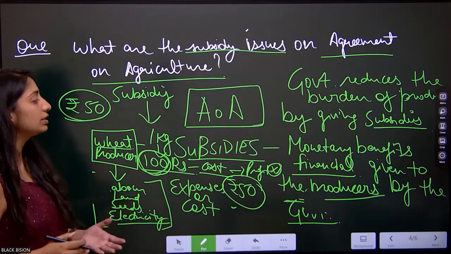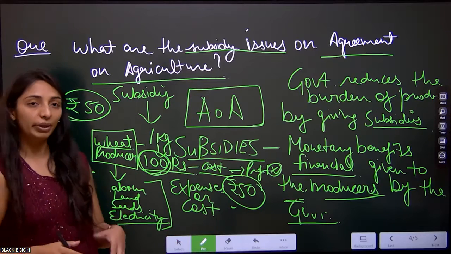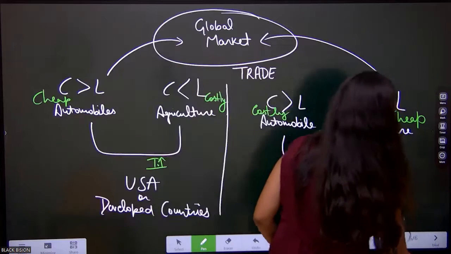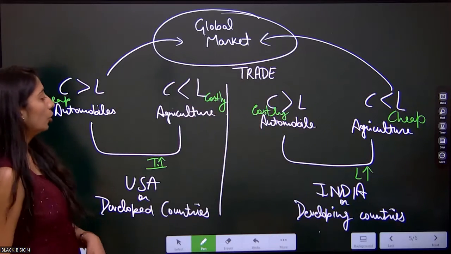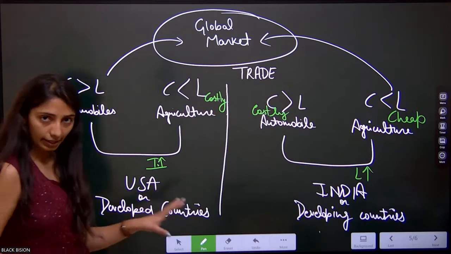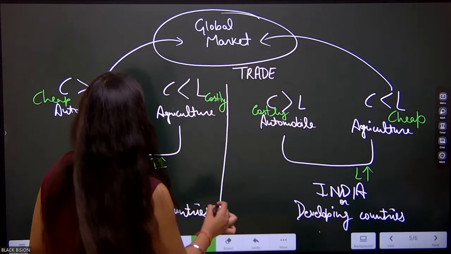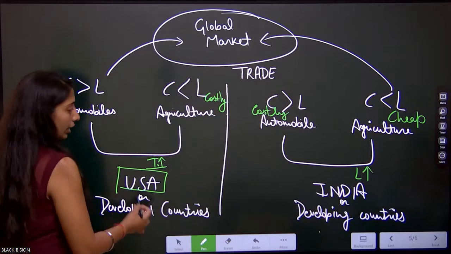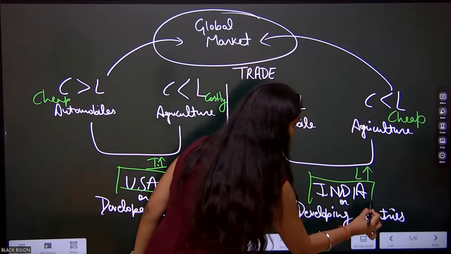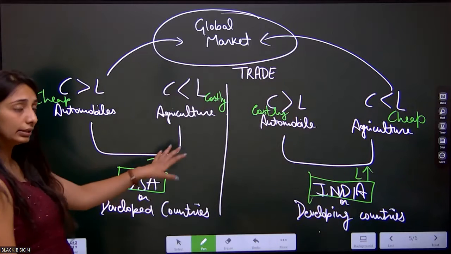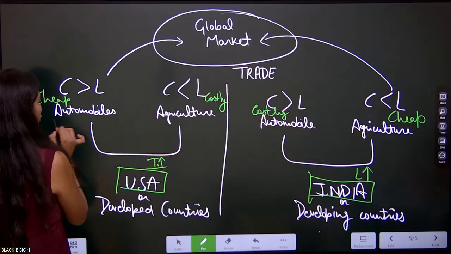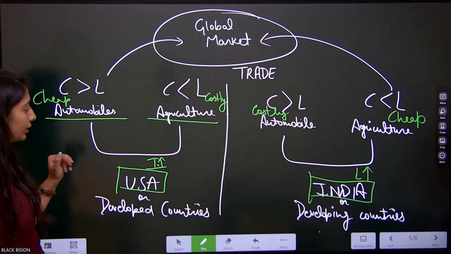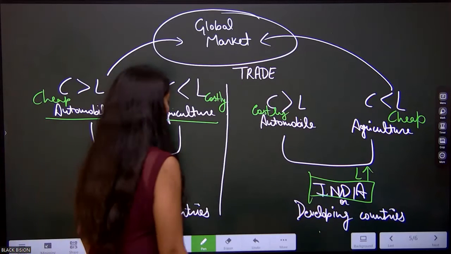Okay, but how did this subsidy become an issue in international trade? Let's discuss this. Here is a situation. We have taken USA and India, and in this we have two sectors. The first one is the automobile sector and the second one is the agriculture sector.